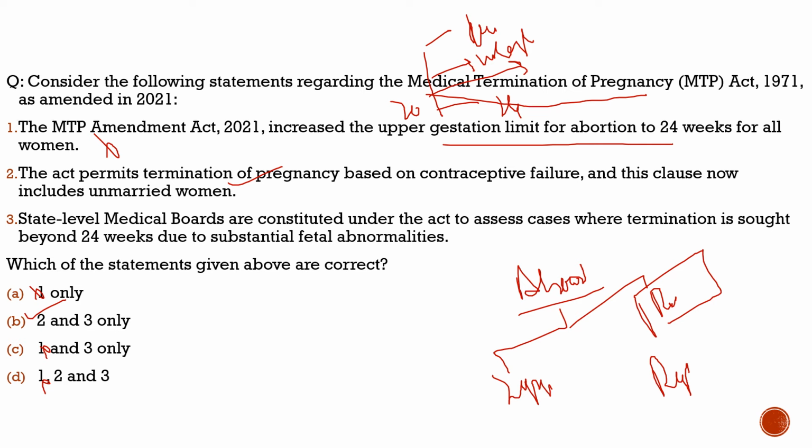Third statement, state level medical boards are constituted. Here please do remember this statement. State level medical boards are constituted under the act to assess cases where termination is sought beyond 24 weeks due to substantial fetal abnormalities. 100% correct. So with respect to this question, the correct statements are statement 2 and statement 3.